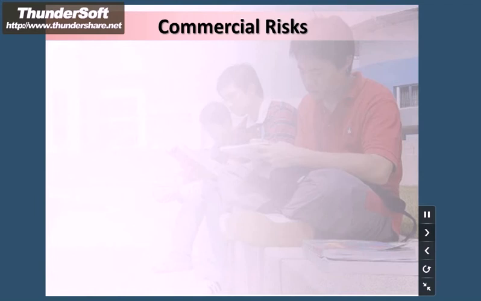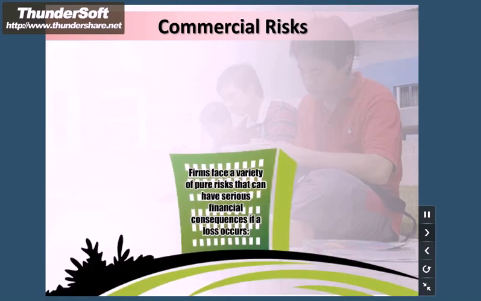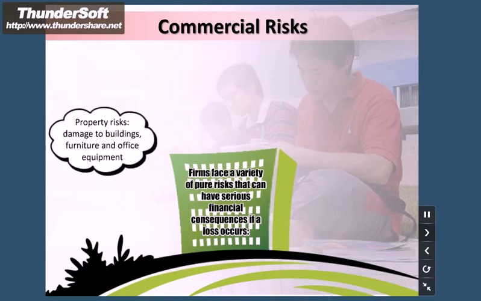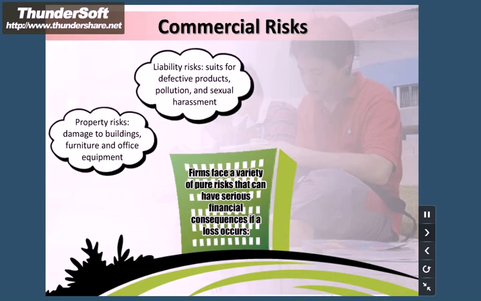Commercial risks. Firms face a variety of pure risks that can have serious financial consequences if a loss occurs. Property risks: damage to buildings, furniture and office equipment. Liability risks: suits for defective products, pollution, and sexual harassment.